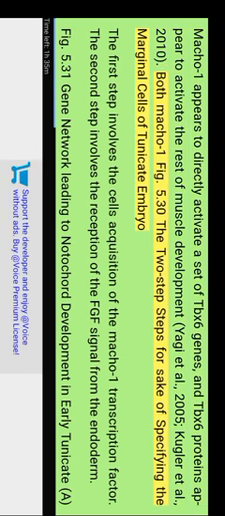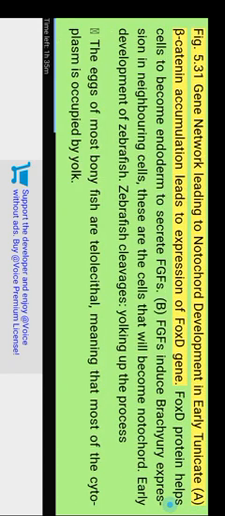2010. Figure 5.30: the two steps for specifying the marginal cells of the tunicate embryo. The first step involves the cell's acquisition of the macho-1 transcription factor. The second step involves the reception of the FGF signal from the endoderm. Figure 5.31: gene network leading to notochord development in early tunicate. A, beta-catenin accumulation leads to expression of the FOX gene. FOX protein helps cells to become endoderm to secrete FGFs. B, FGFs induce brachyury expression in neighboring cells. These are the cells that will become notochord.